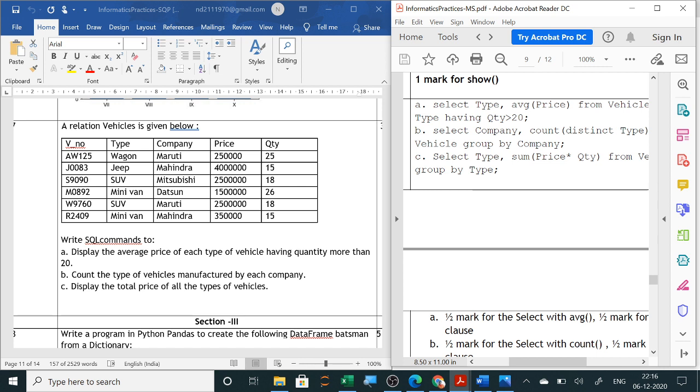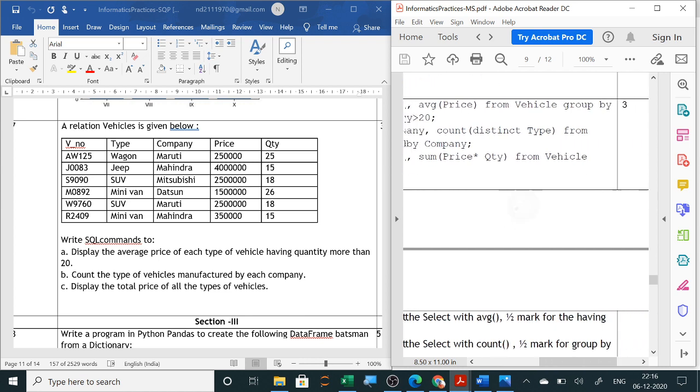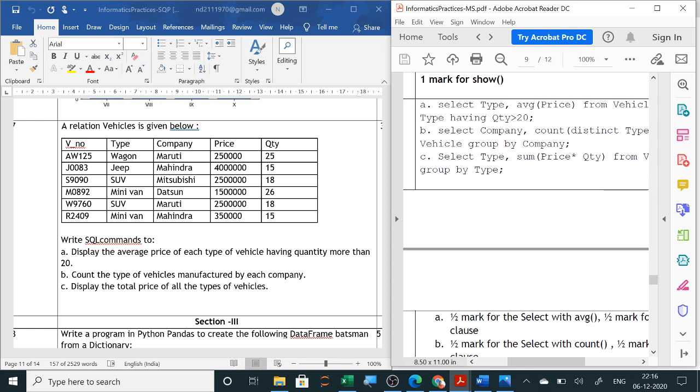Next, count the type of vehicles manufactured by each company. Now this is also group by. So all 3 you will get from group by. So group by you practice nicely. Now select what you have to display. Company, count distinct type. That is, you have to display how many distinct type are there. Count you have to do from vehicle group by company. So here in company, how many distinct type you can see here, wagon, then jeep, SUV and minivan. So distinct means distinctly it will take the type once and it will count how many are there, group by